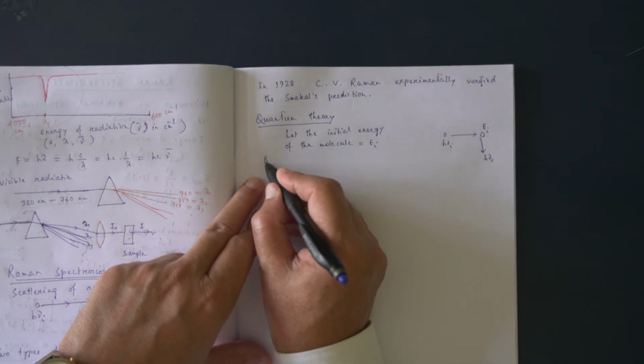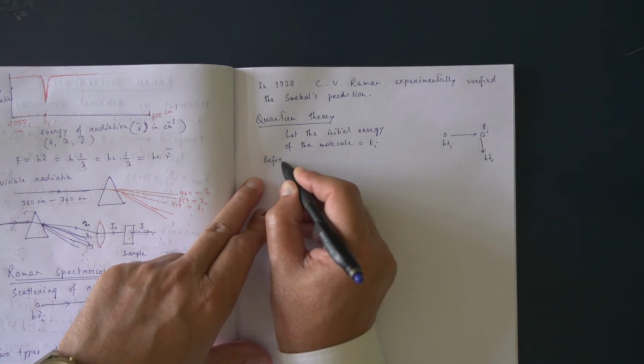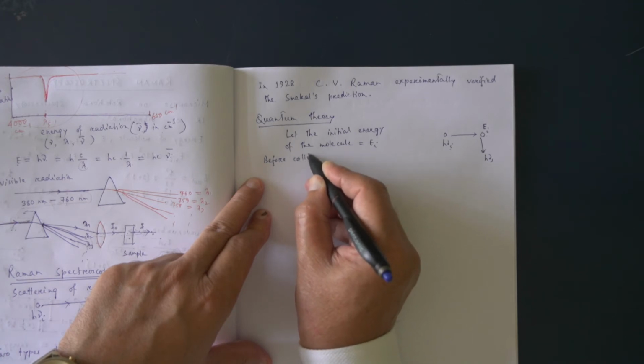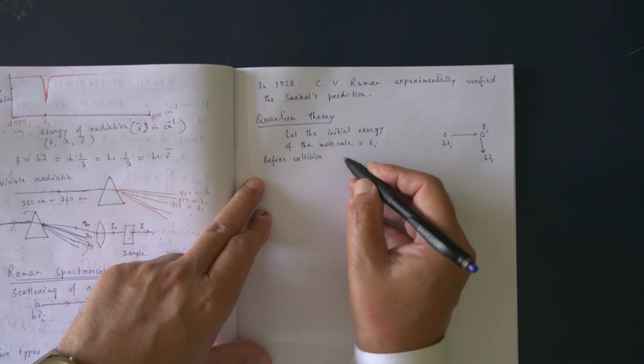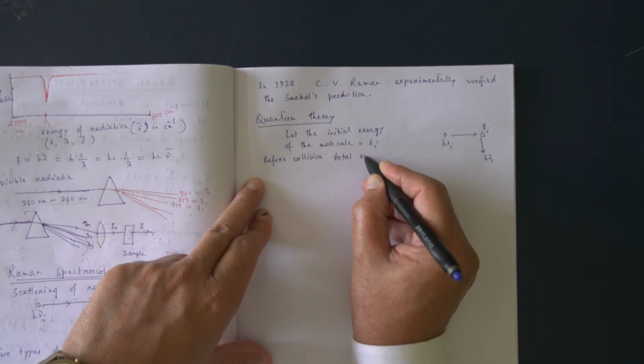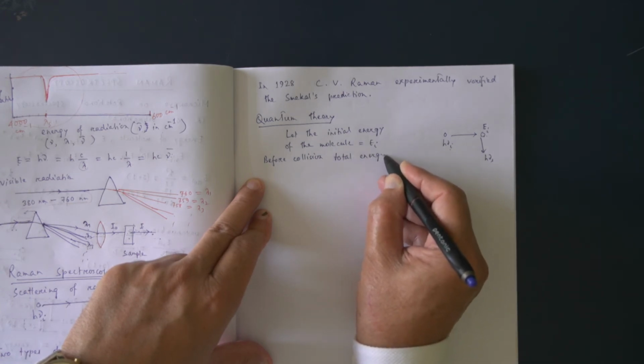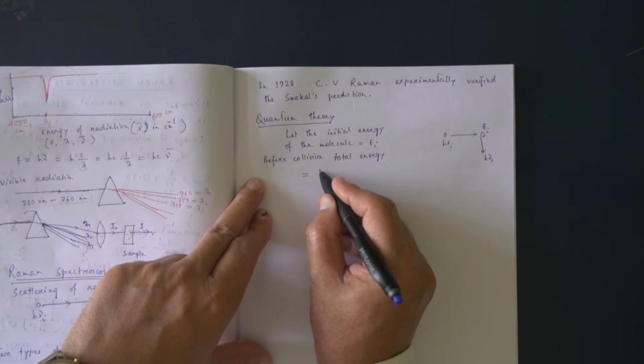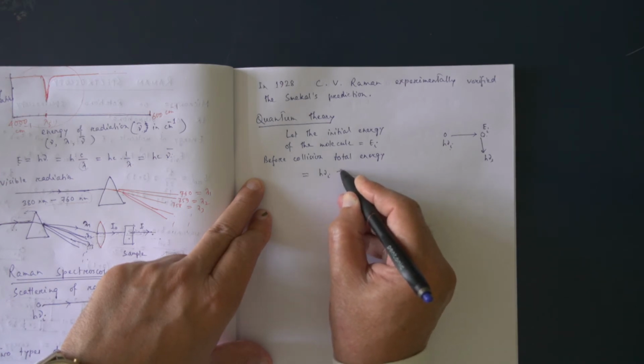So before collision, what is the total energy? Total energy equals h nu I plus EI.